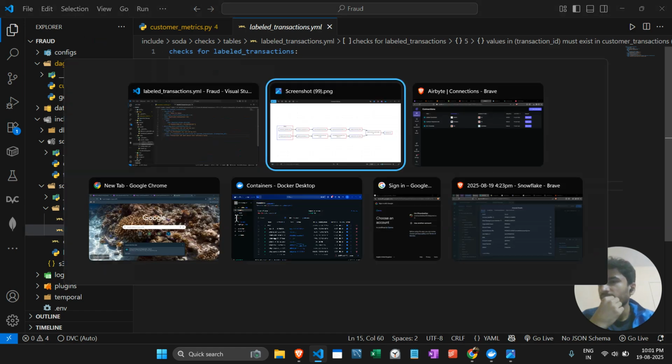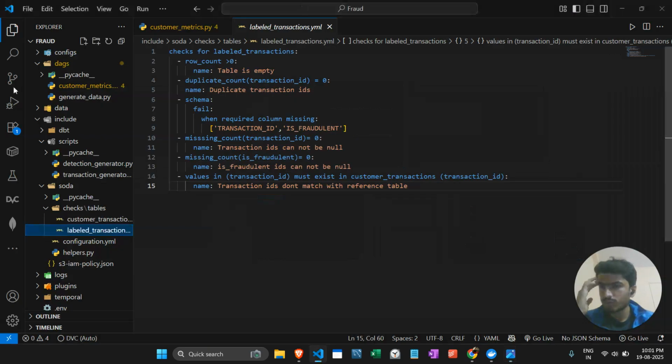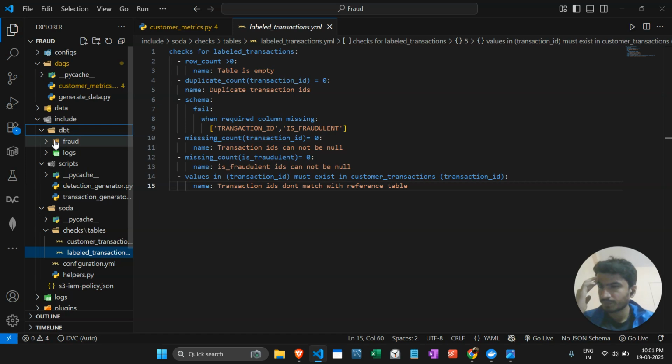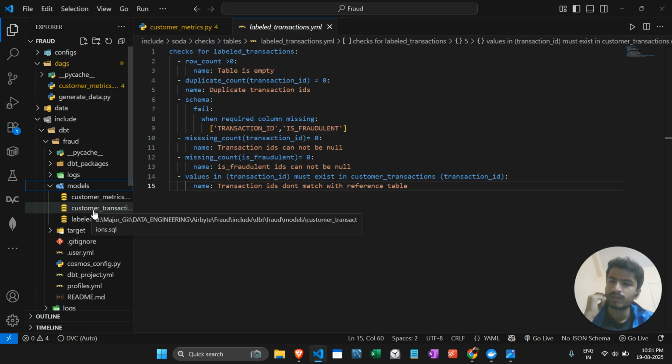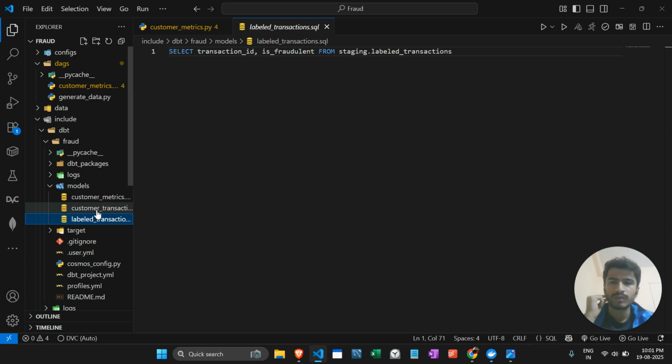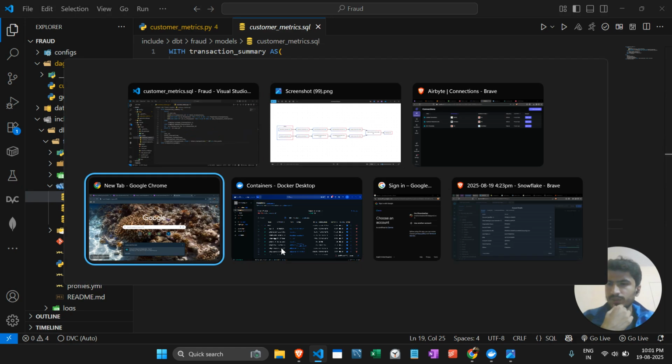After that, what we are doing is performing the transformation on that particular dataset using DBT. So this is our DBT. Here we have created some transformations of the dataset in DBT. That's why it will display our dataset in a well-structured manner. So we'll go forward.